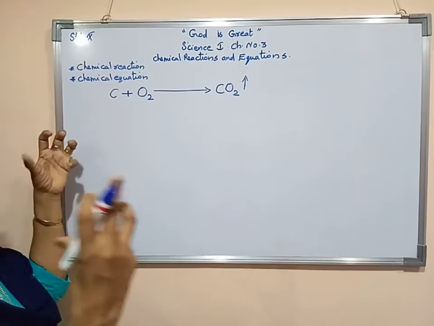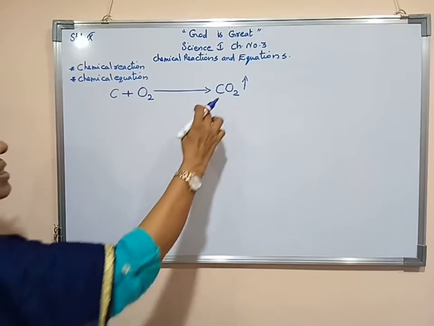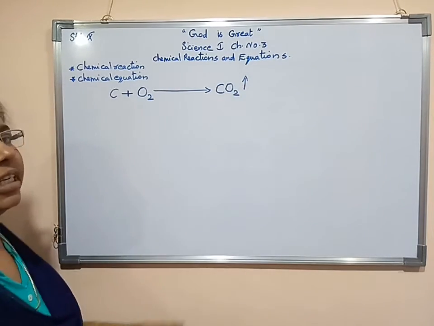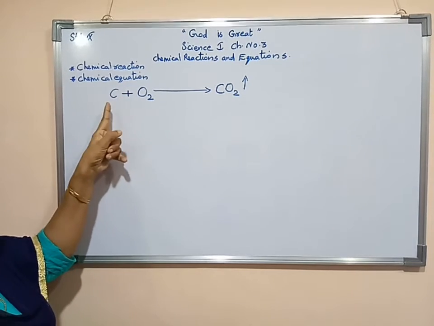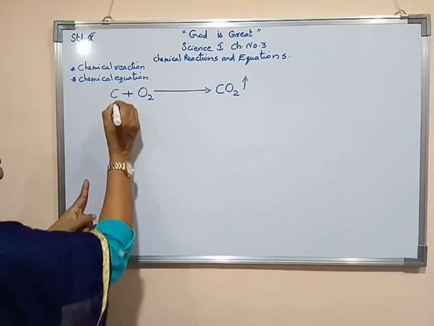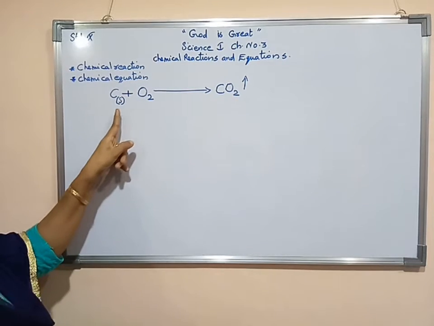So we can say that here bonding is taking place. Both of them are joining here. As a result of it, a new substance is forming. Here carbon separate, oxygen separate. Carbon is in which form? Solid form. So if you want little more informative condition, we can write like that.